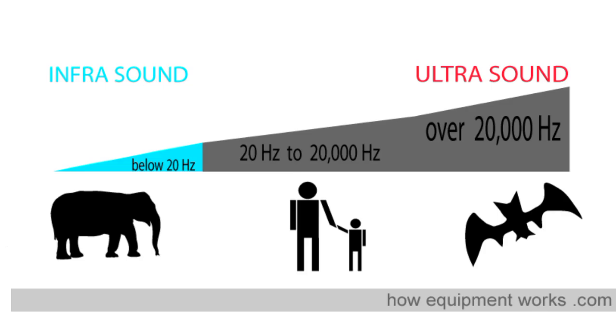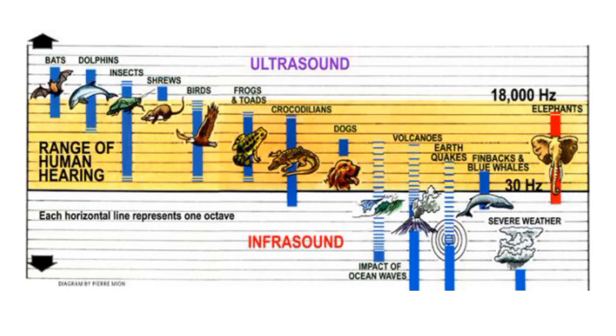And as you can see, below 20 hertz is undetectable by humans but can be detected by elephants as well, and other animals can hear it. 20 hertz to 20,000 hertz can be detected by the human body, and above 20,000 hertz is detected by the bat and the flying squirrel. So different frequencies can be heard by different animals.